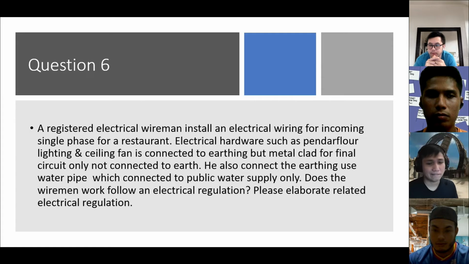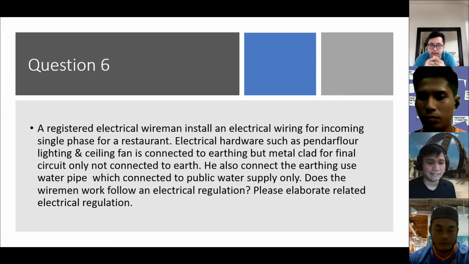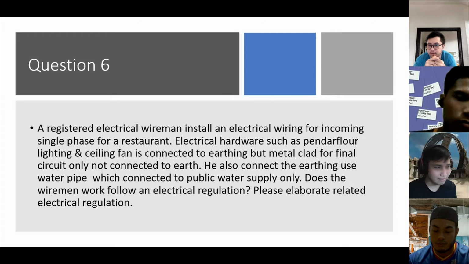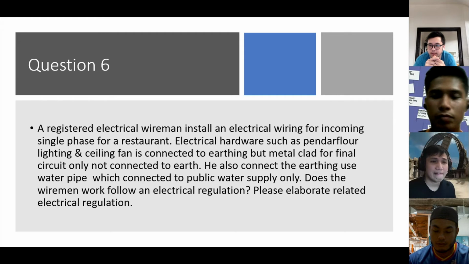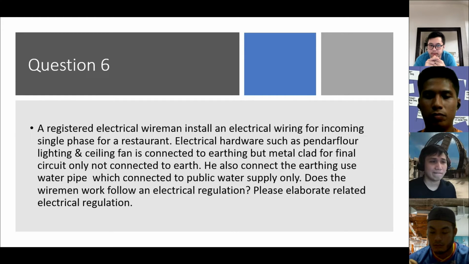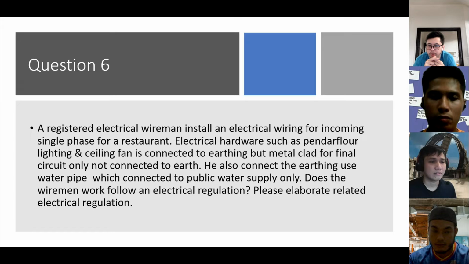The electrical hardware such as panel board, lighting, and ceiling fan is connected to the earthing, but the metal clad for the final circuit is not connected to the earth. He also connects the earthing using the water pipe which is connected to the public water supply only.